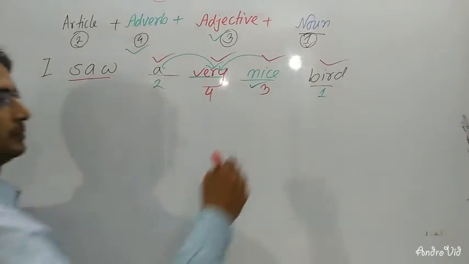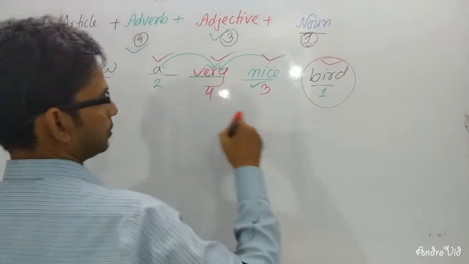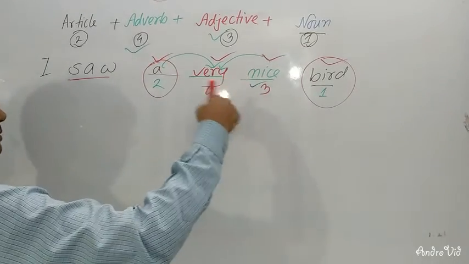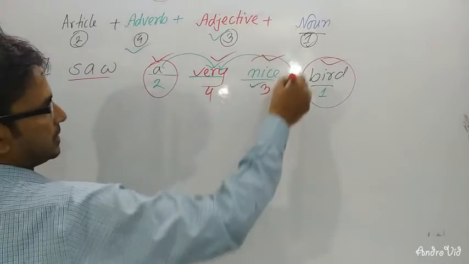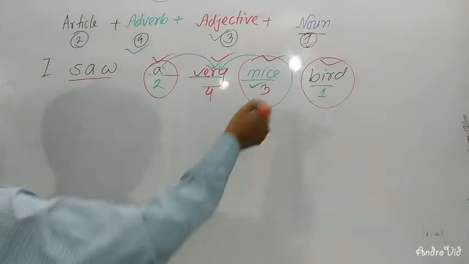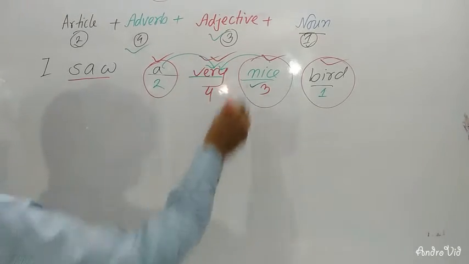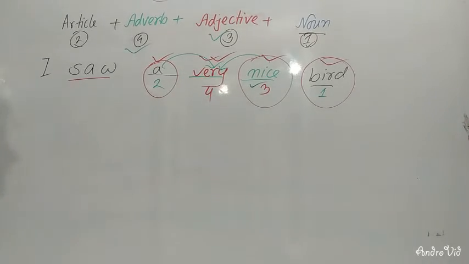If there is a noun, then you write an article, before the noun and after the article you write an adjective, and before the adjective and after the article you write an adverb. This is called the position of parts of speech. If you know the position of parts of speech clearly, you can easily complete fill in the blanks.